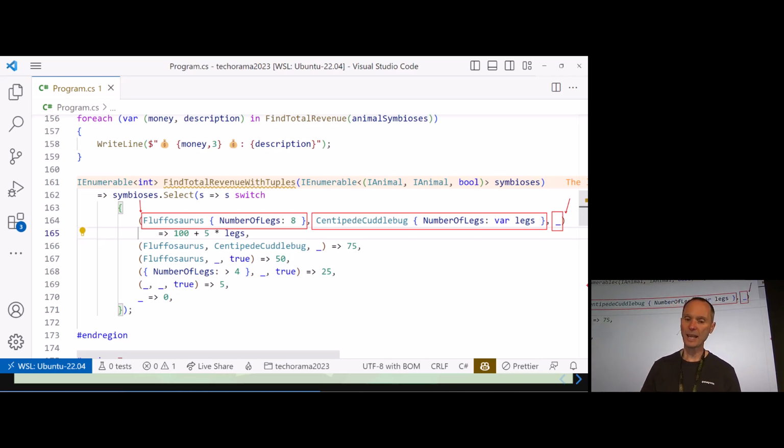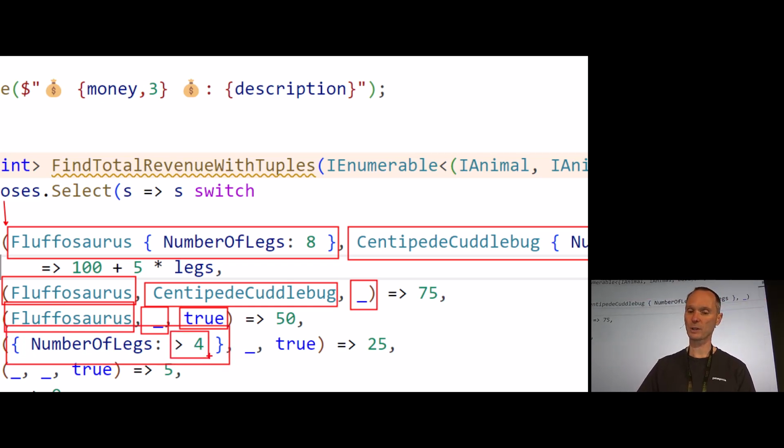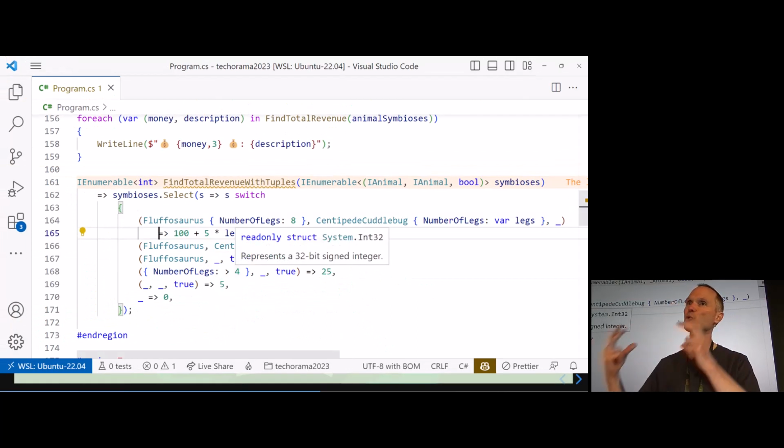So again, we say if the number of legs is 8 for the Fluffosaurus and the number of legs for the centipede cuttlebug is pretty high, then we want to do something. I think you get the idea, right? If we take a look at the second one, only type pattern, and discard pattern. The next one, just one type pattern, then the discard pattern, then a constant pattern. And last but not least, here, a recursive pattern with a relational pattern works like a charm, also with tuples. So you see, this pattern matching with switch expressions works awesome with your own types and with tuples.